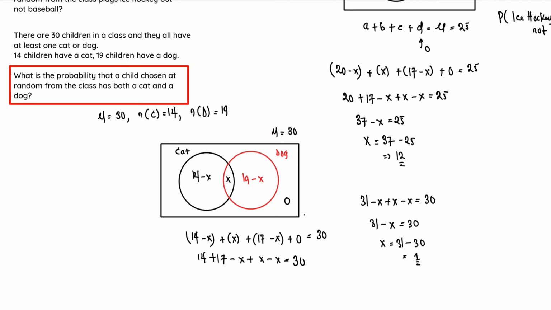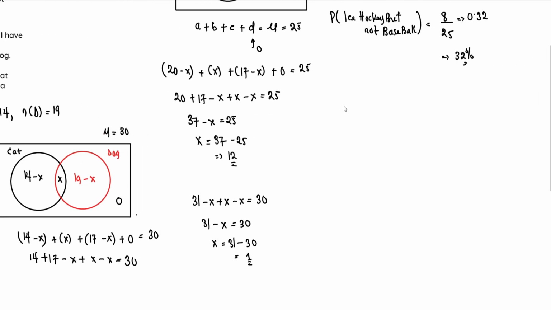So the main question is, what is the probability that a child chosen at random from the class has both a cat and a dog? The probability that a child owns a cat and a dog is equal to the number of children that own both a cat and a dog divided by the total number of students.